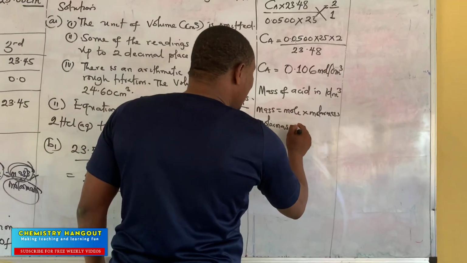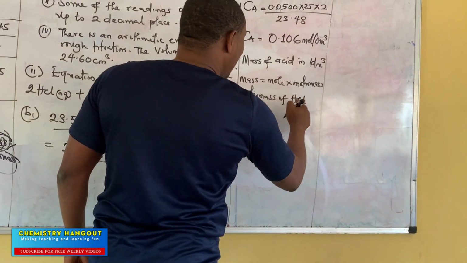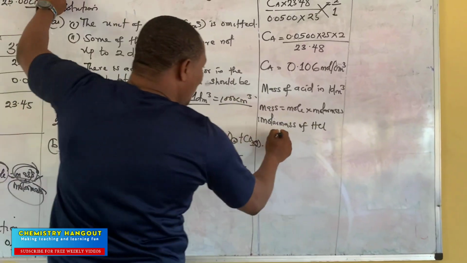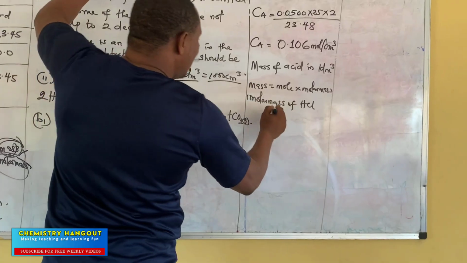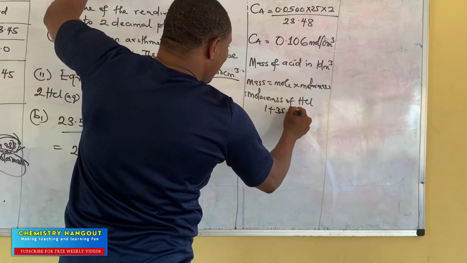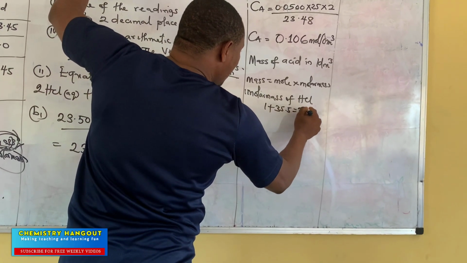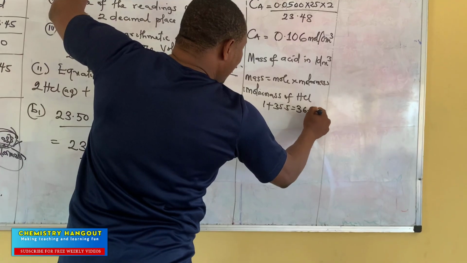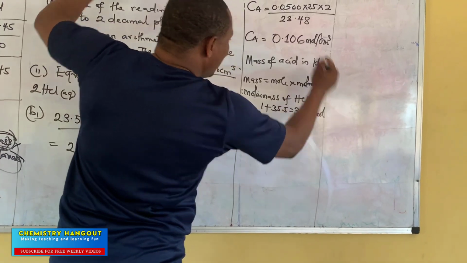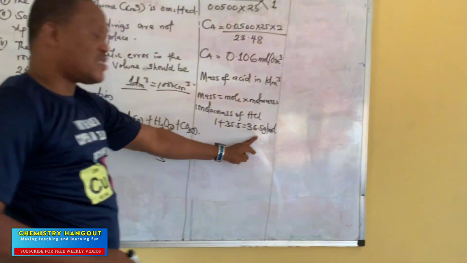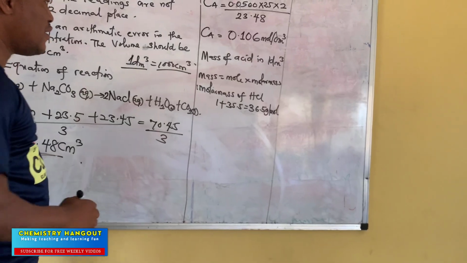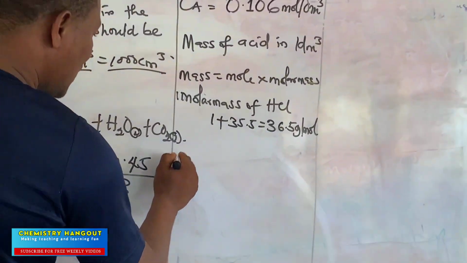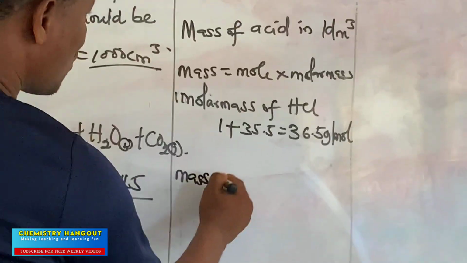So the molar mass of HCl. They are giving us hydrogen to be 1 plus chlorine, which they are giving us to be 35.5. So if you add it, it will give us 36.5 gram per mole. Please, molar mass is in gram per mole. Note those units. Very important. So we can now come back to say our mass equals to, what is our mole?